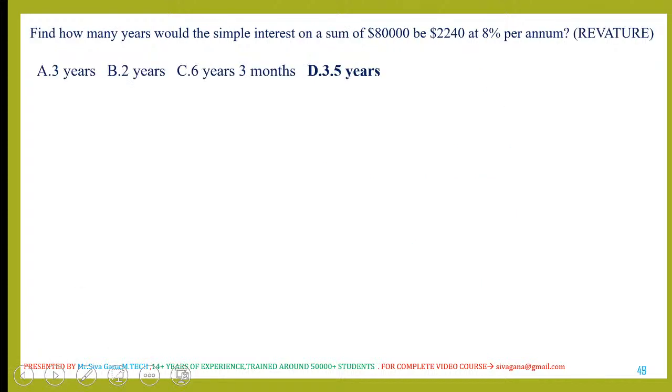Next one, find how many years, the time period we need. Simple interest on the sum of 8,000. So principal is 8,000, simple interest is 2240. SI is equal to principal 8,000 into R, rate of interest is given as 8%. Time period we need to calculate.